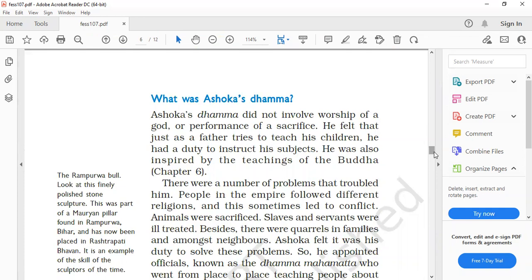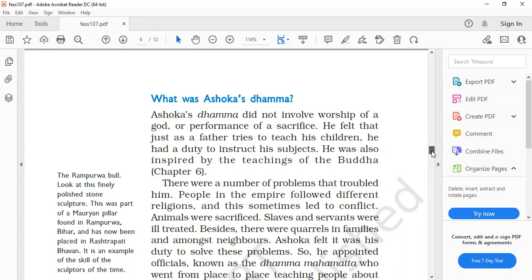Now what was Ashoka's Dhamma? Here is another important question: Ashoka's Dhamma did not involve worship of a god or performance of a sacrifice. So why did Ashoka's Dhamma not involve worship of a god or performance of a sacrifice? Okay, justify why. Just put a why. And here is your answer: because he was a follower of Buddha, right? And there were a number of problems that troubled him.